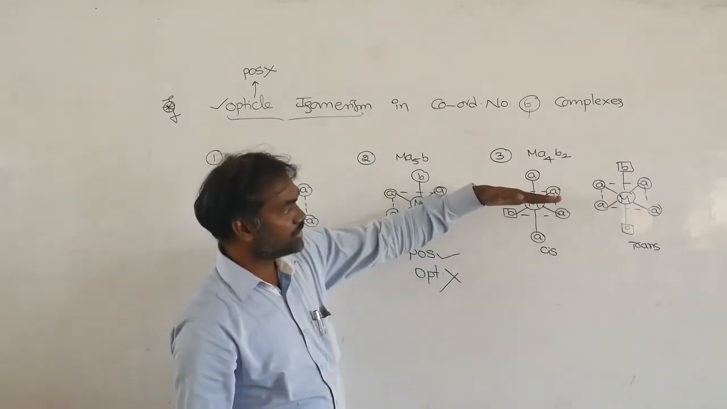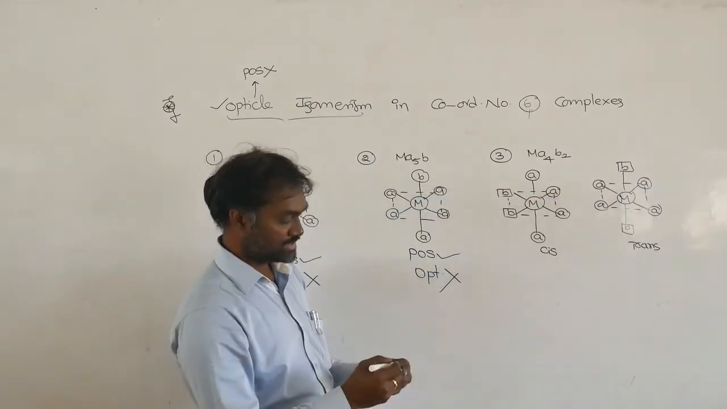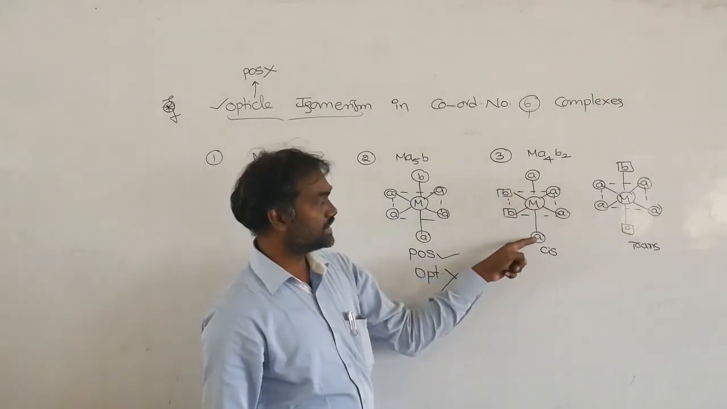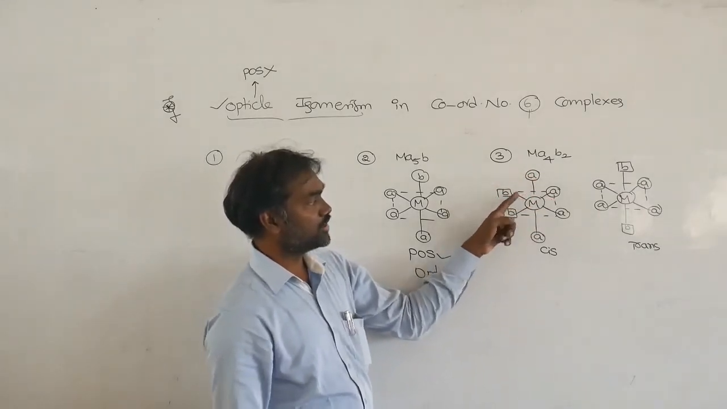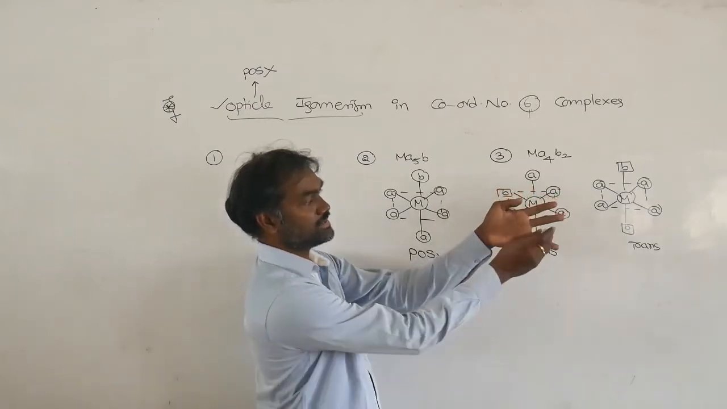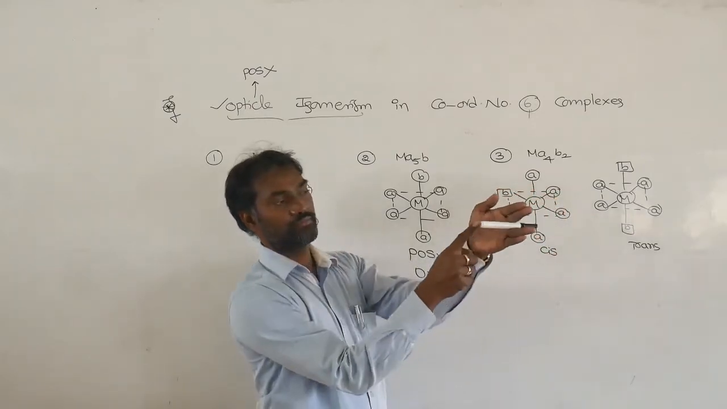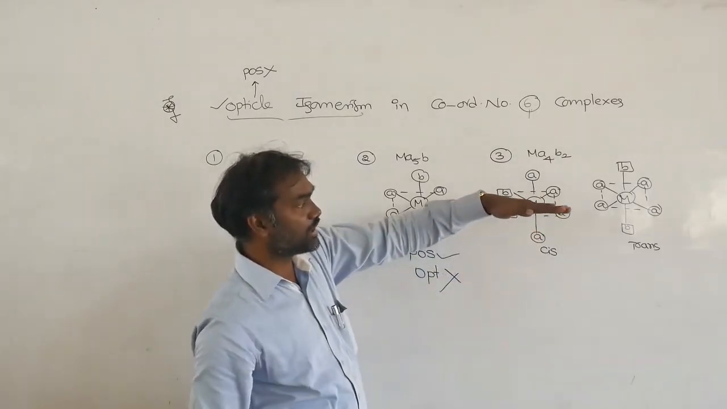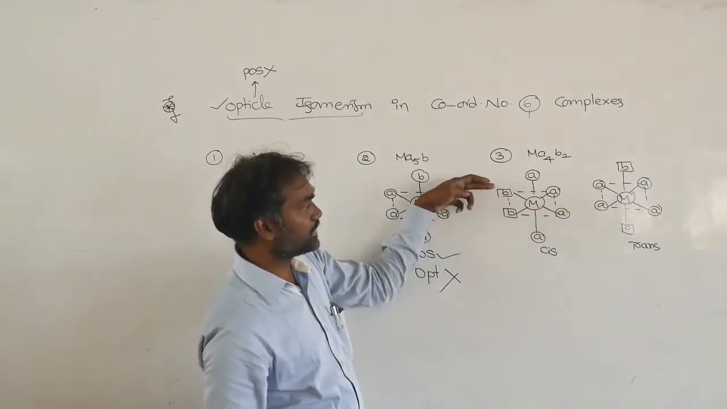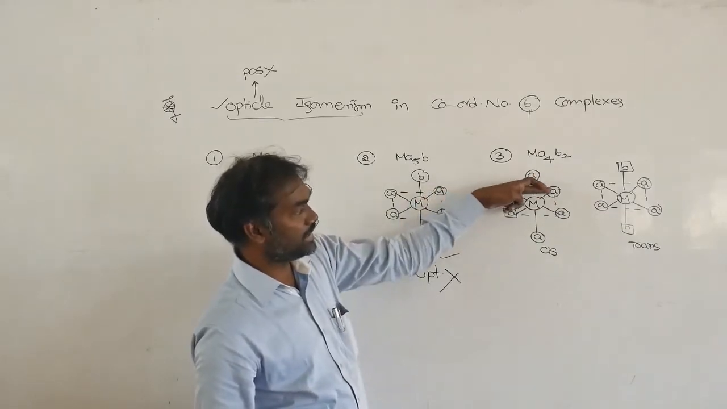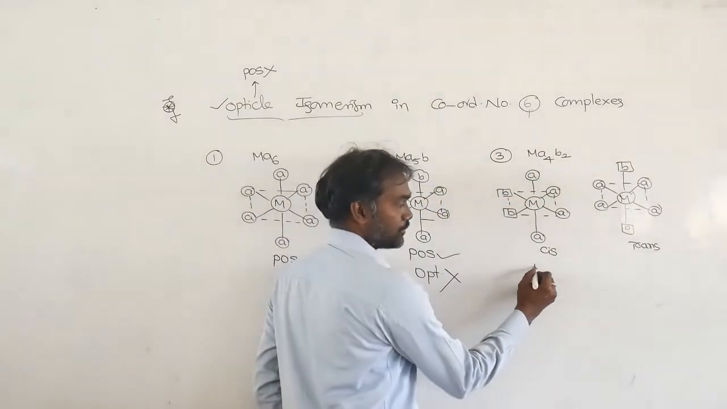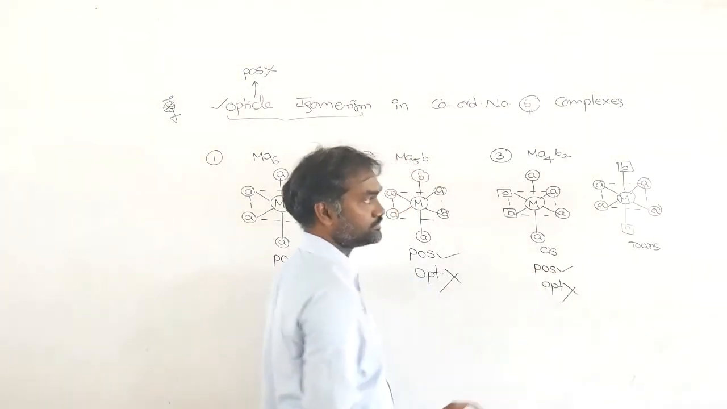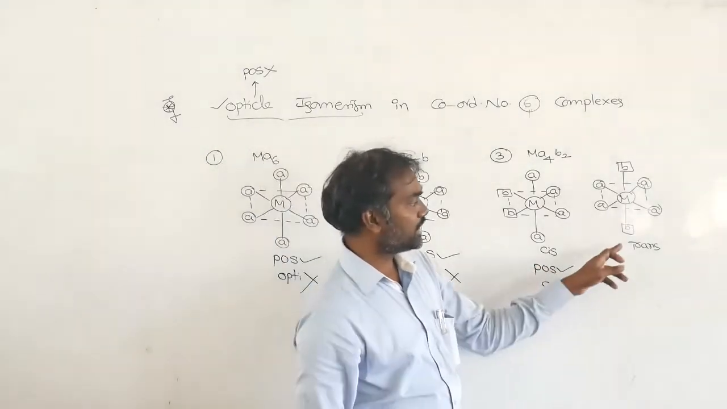Suppose you cut this molecule like this. Imagine this A is on the front side of the board, and this A is on the back side. So the 4 A's are like this, front one is 1, back side is 1. We cut the molecule like this. What happens? B, B, A, A. So plane of symmetry is there, so it is optically inactive.